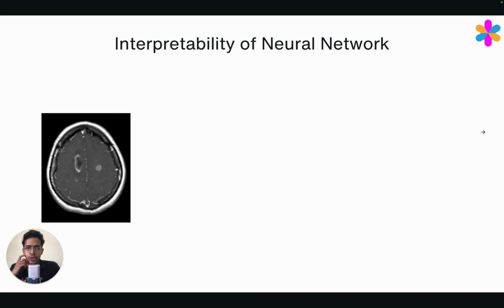But when we come to neural networks, which are way more complex and way better at doing certain tasks, especially tasks related to image processing, say we have a brain scan image using MRI or X-ray, and we are trying to predict the presence of a brain tumor and see if it's a malignant or benign tumor.